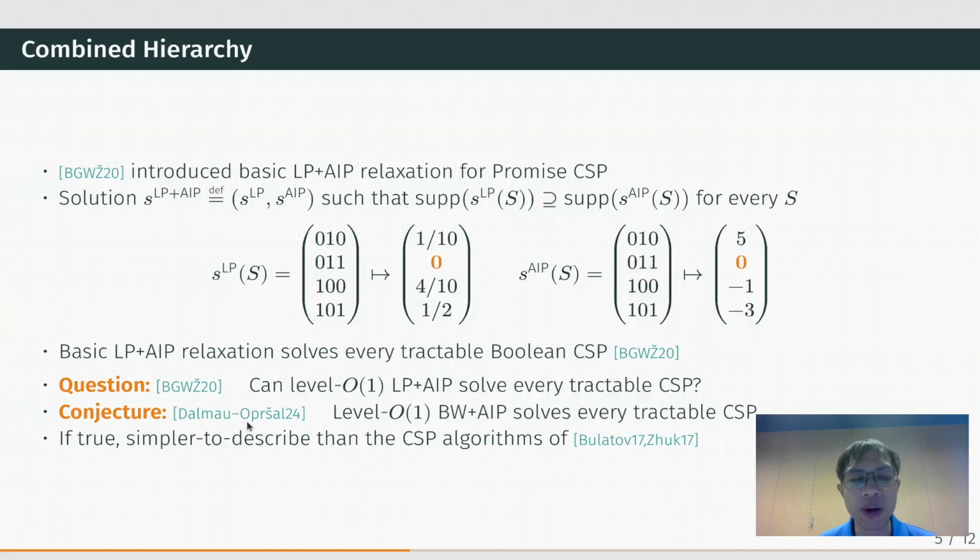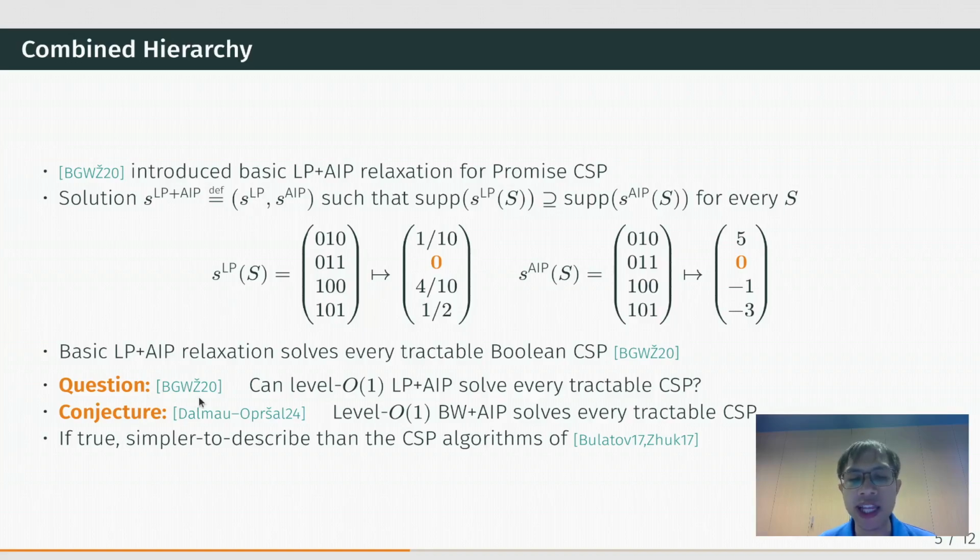Recently, Dalmau and Opršal made a conjecture. Under their conjecture, an even simpler algorithm, BW plus AIP, already solves every tractable CSP. This BW plus AIP hierarchy is similar to LP plus AIP, except that everything about LP is replaced with BW.